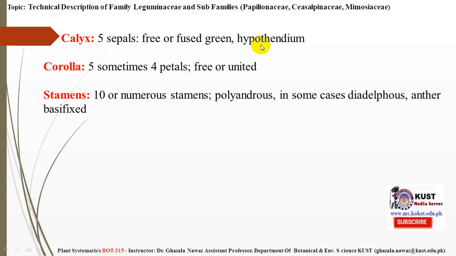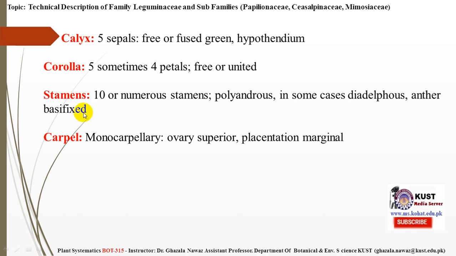Stamens are 10 or numerous. They may be 10 or multiples of 10, or 5 or multiples of 5. Polyandrous means they all are free, or in some cases they are diadelphous, meaning they are in 2 groups. The anthers are basifixed, which means that the anthers are fixed to the filaments at the base. Carpels are monocarpellary, that is a single ovary, and it is superior in position, and the placentation is marginal, which means that from any margin of the ovary the ovules start arising.